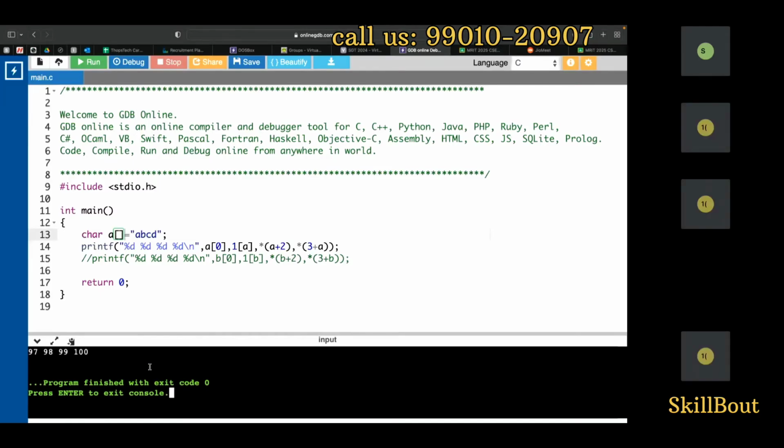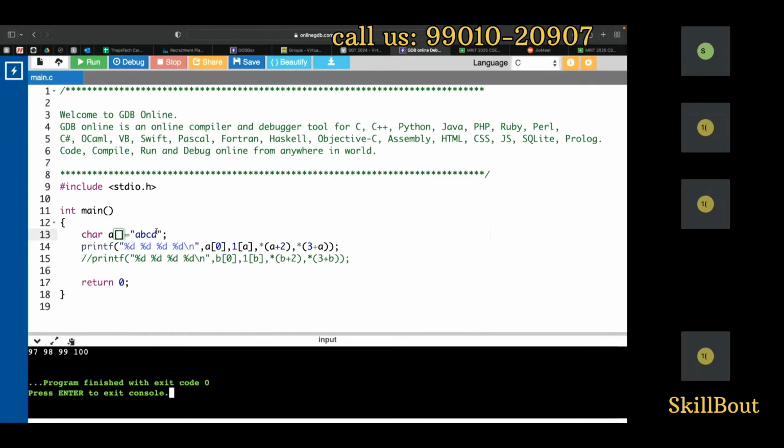Somewhere you have seen this. A few of the batches have seen this: something called the ASCII value. For a few batches I have done it, for a few I have not. For those I have not, not to worry about it. This is the lowercase ASCII value 97, 98, 99. Since I'm printing with percentage D, that's the reason it is coming like this.